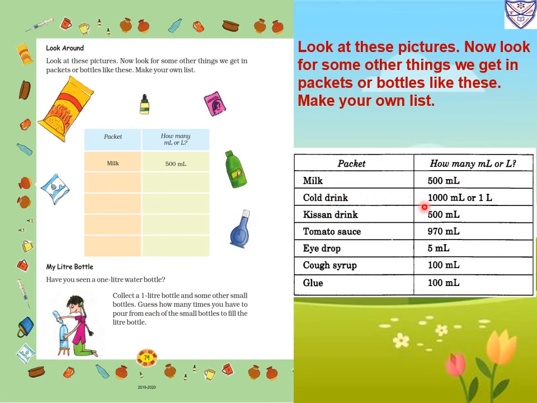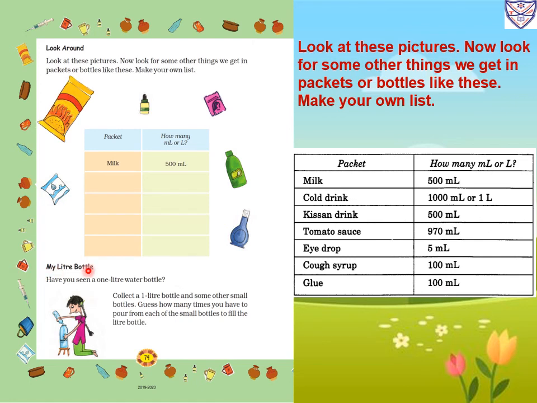Then cold drinks come in 1000 milliliter, or in a 1 liter bottle also we can get. So 1000 milliliter or 1 liter. Then Kisan drink, we get it in milliliter, so 500 milliliter. Then tomato sauce also comes in milliliter, so 970 milliliter. Then eye drops come in milliliter. It is small, so it is 5 milliliter. Now cough syrup also comes in a small bottle, so it might be 150 or 250 milliliter only. So we will take 100 milliliter. Then glue will come in 100 milliliter.